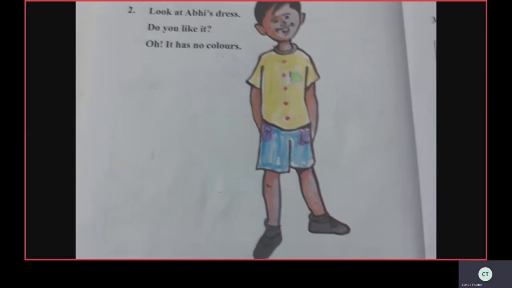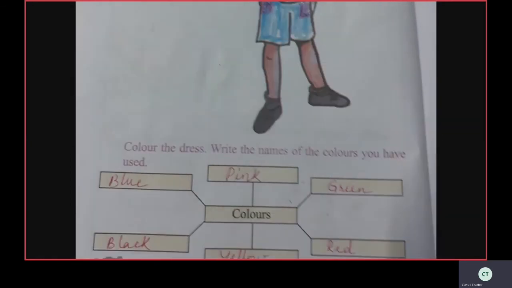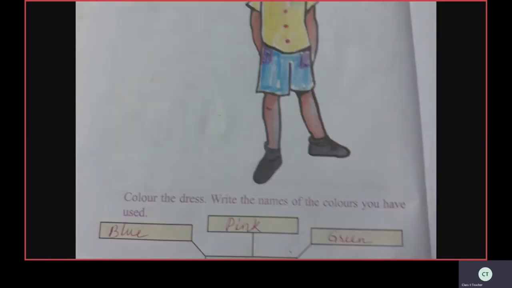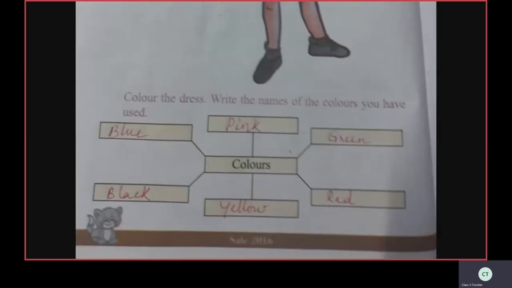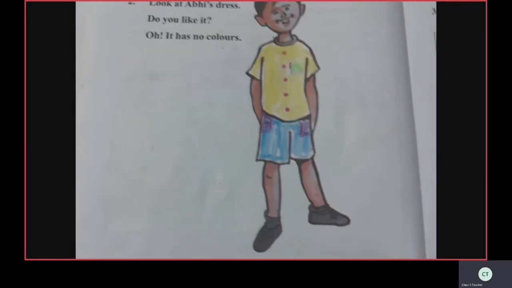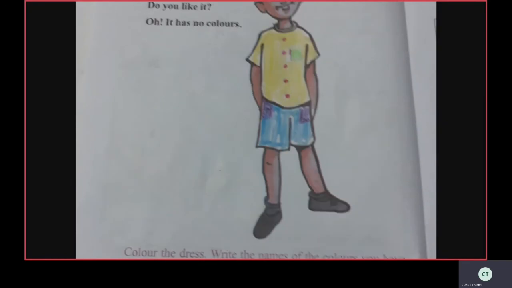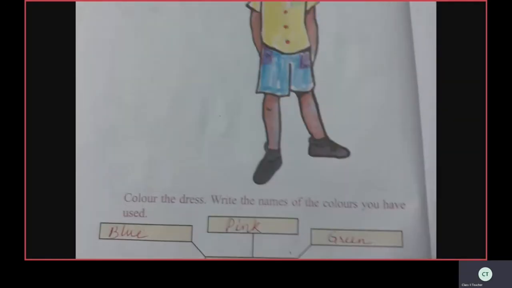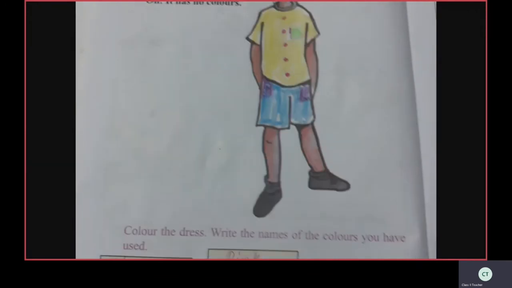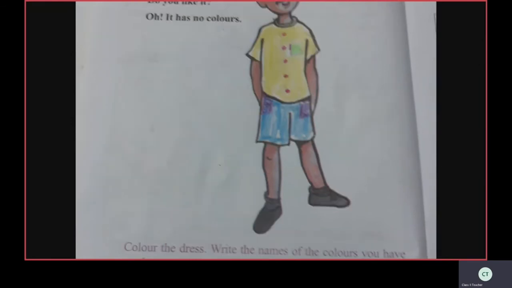Whatever colors we use here, only those colors you have to write in these boxes. See the heading: color the dress, write the names of the colors you have used. I used yellow, red, green, black, blue and pink, so I wrote only those names here. If you use other colors, you have to write other colors' names. If you use the same colors like me, write these names only.